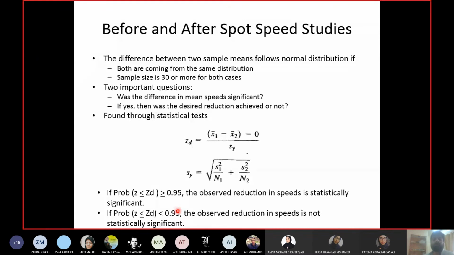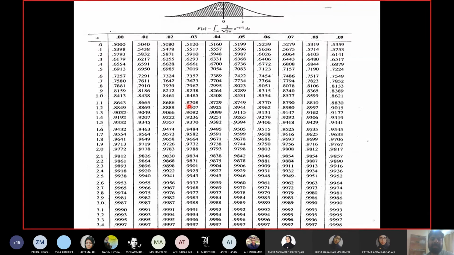Now let us see how to read the table of Z. Let us assume a value. Let's say I calculate the Z value using these two equations, and it comes out to be 1.05. Just an example. I go to the Z table. This is a Z table. In the first column and the top row, you will see the Z value, and the remaining rows and columns are the probabilities or the chance of these Z values. The chance that these Z values will occur.